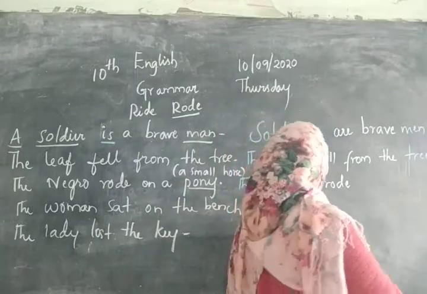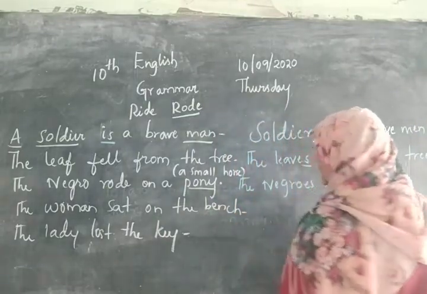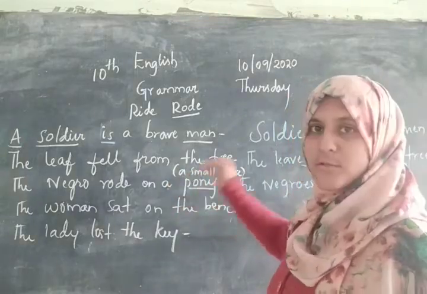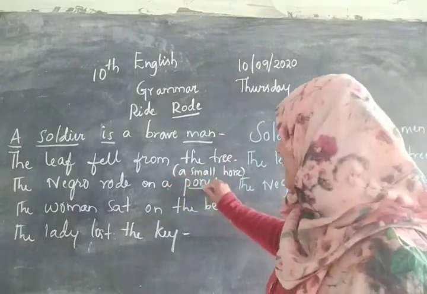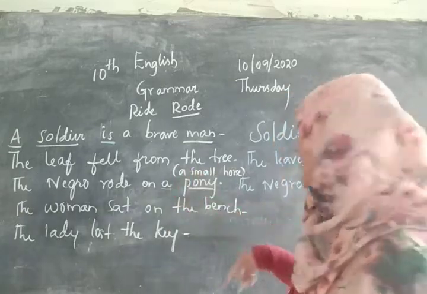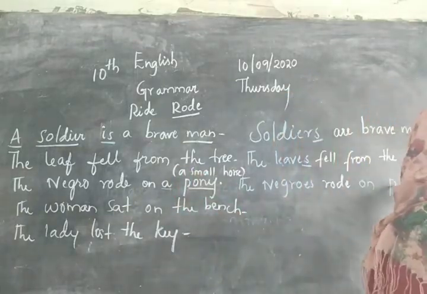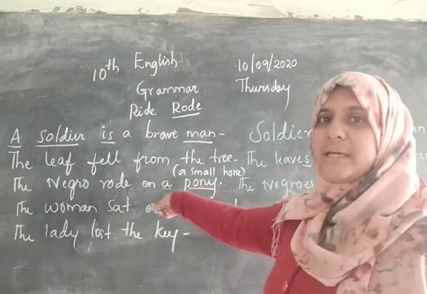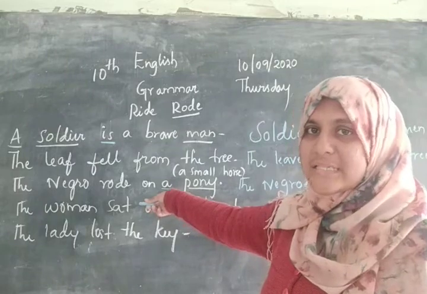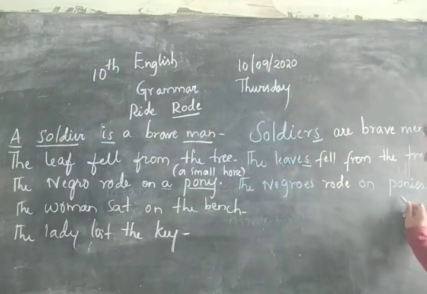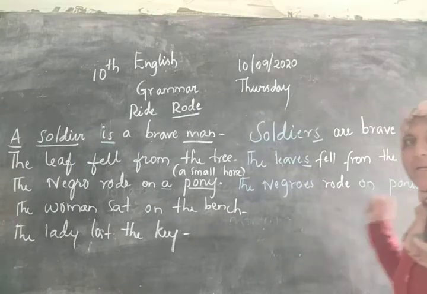The Negroes rode on. Now, "a" we use for singular, so we are not supposed to use it. If there is one pony it is singular, but with more ponies we can't use it. So we will eliminate "a". The Negroes rode on ponies. Why are we not using "a"? Because "a" is used for a singular noun and ponies are not singular.